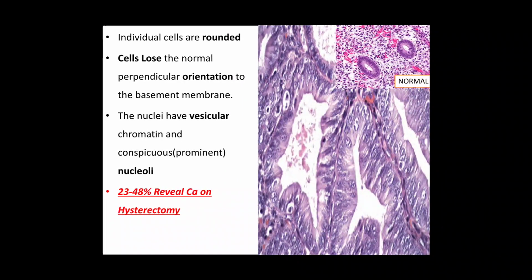And a very important point is that in 23 to 48% of the cases, atypical endometrial hyperplasia shows carcinoma on hysterectomy. So it has high chances of progressing to an endometrial carcinoma. So if a patient has atypical hyperplasia, mostly she is postmenopausal, so hysterectomy is done as a treatment.